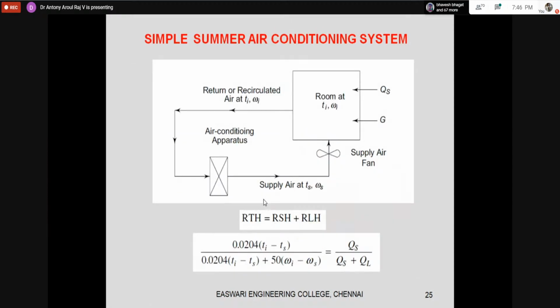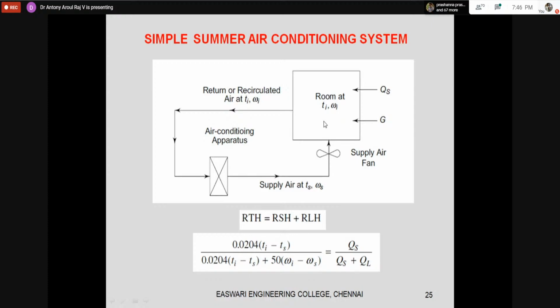And what are all the important parameters in the design of the summer air conditioning system? If you are not taking any outdoor air, this will be the simple system. Just now what we have seen, that is the same. We are having a sensible heat addition. There is a heat gain inside the building, and we are taking the air, cooling and dehumidifying it and supplying it into the room.